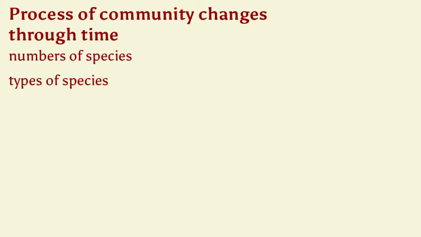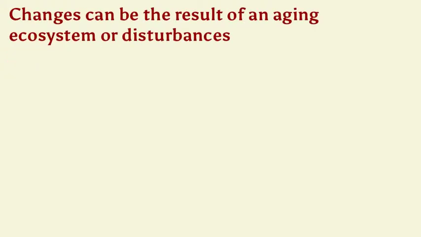Ecological succession is the process in which an ecological community changes through time. These changes can include the types of species and also the number of species that are in a community. These changes can be the result of an aging ecosystem or different types of disturbances. So again, those changes can be the result of aging or maturing and disturbances.